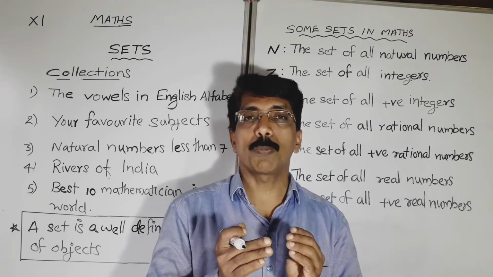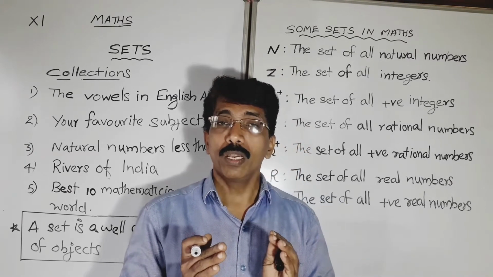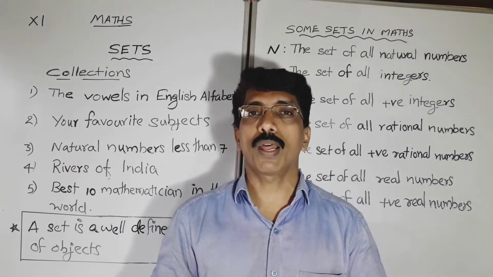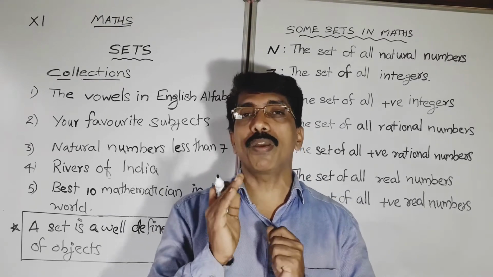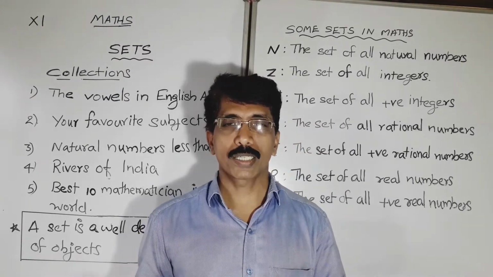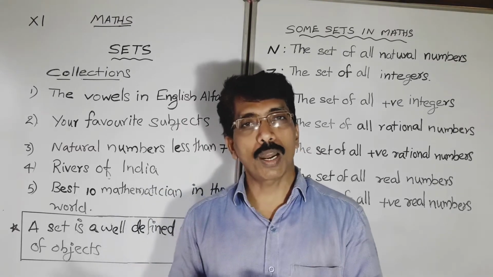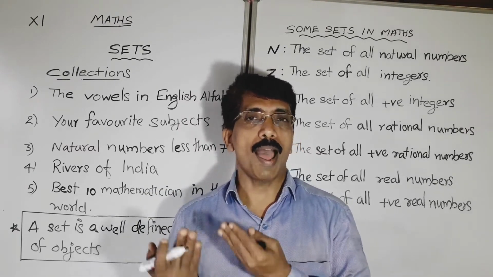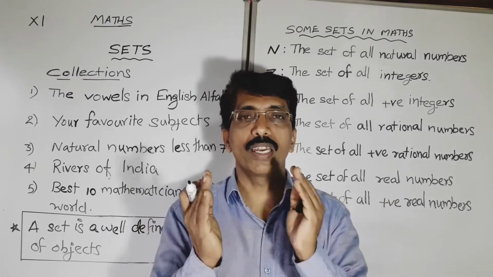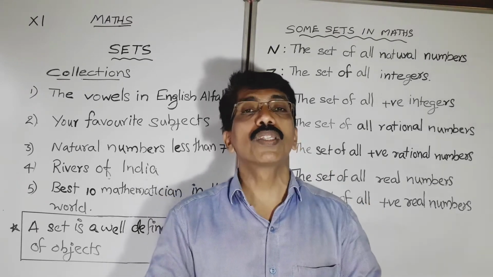Here today, I would like to explain only the concept of set. So listen here all of you. In our day-to-day life, we often speak of collection of objects of a particular kind. What is that? Collection of objects of a particular kind. For example, crowd of people, pack of cards, cricket team, etc. Even in maths also we are having such a collection. Natural numbers, whole numbers, points, angles, etc. Such collection, when it is well defined, then it is called a set. A well defined collection of objects is called a set.